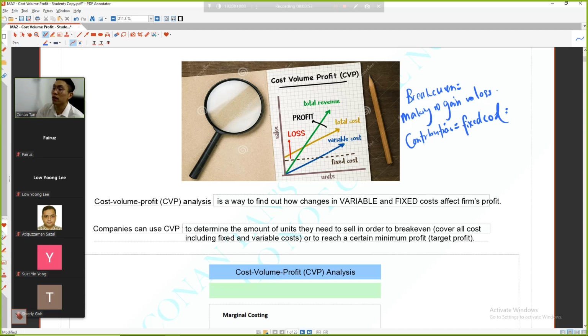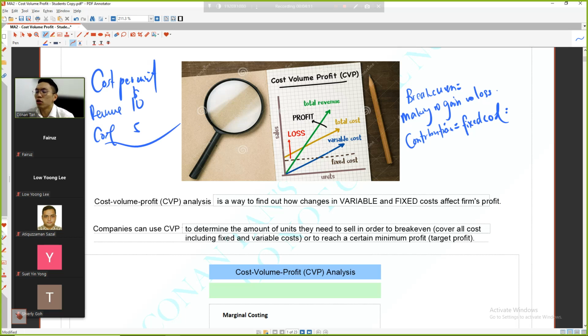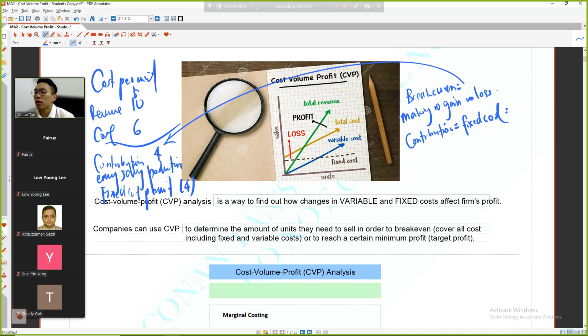Contribution means whatever you earn. For example, cost per unit. What do you mean by contribution? My revenue is 10. My cost is 6. So my contribution per unit, which means the earnings from selling your products, is 4. So how do you say that you are breaking even? Break even means you are making no gain, no loss. If the fixed cost per unit is 4, then you are making 0.